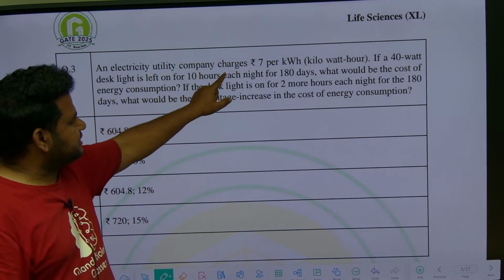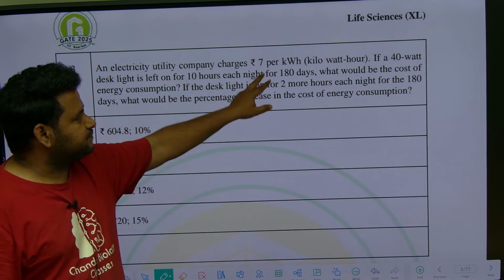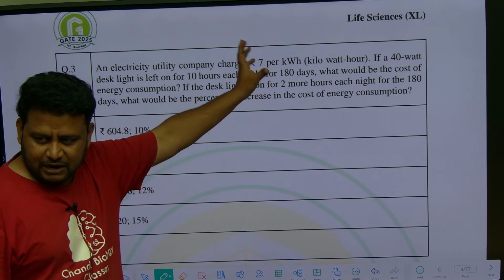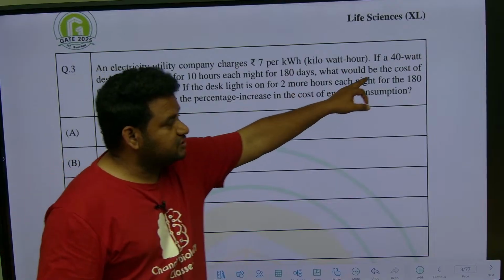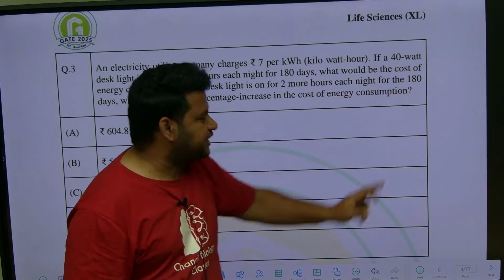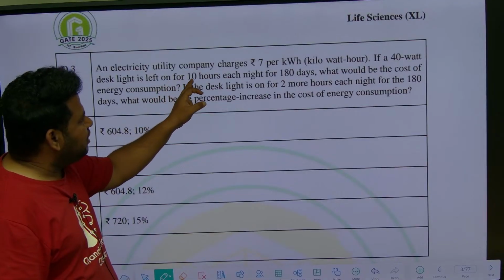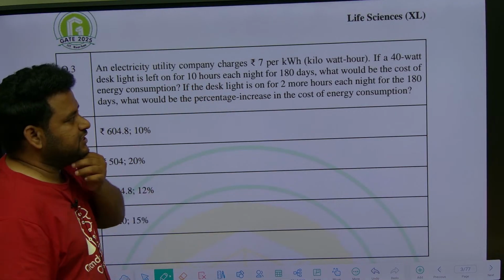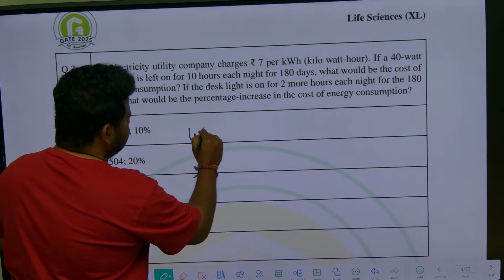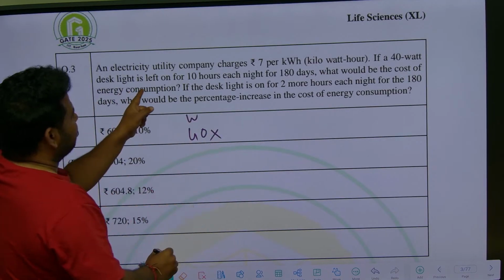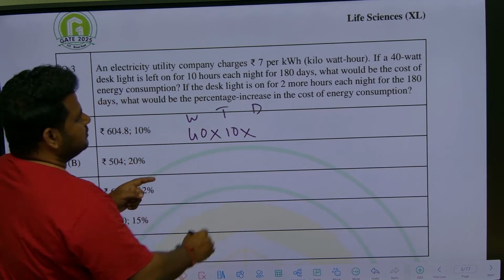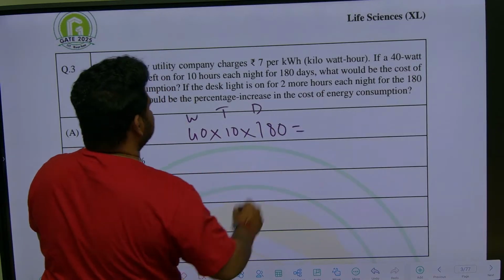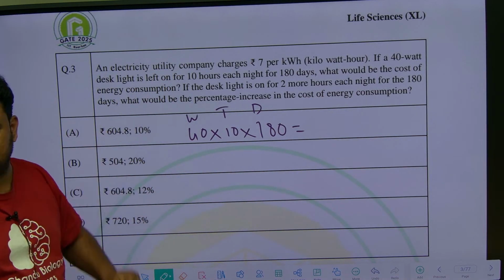An electric utility company charges rupees 7 per kilowatt hour. That means for a quantity of kilowatt, per hour it is charging 7 rupees. If a 40 watt, here it is 40 watt, not kilowatt, desk light is left on for 10 hours each night for 180 days, what would be the cost of energy consumption?